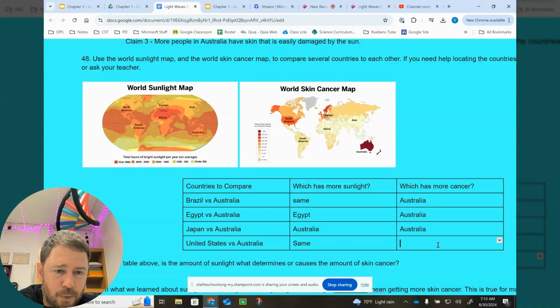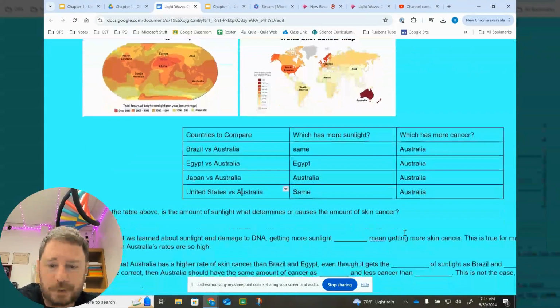Now, which has more cancer? Australia. Definitely darker than the United States. So here, since they get the same amount of sunlight, if claim one was true, we'd expect them to have the same amount of cancer, but that's not the case. So this also goes against claim one. So three of our comparisons were against claim one. One of our comparisons was for claim one. Overall, claim one is probably false.